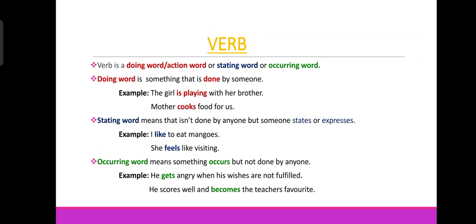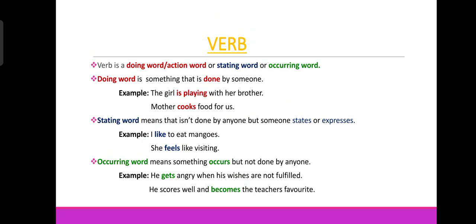Okay. Next sentence. Mother cooks food for us. Here the highlighted word is cooks. So cooks is a doing word or action word. We can call it a verb, because the work of cooking is done by mother. So cook is a verb here. Okay, doing word.